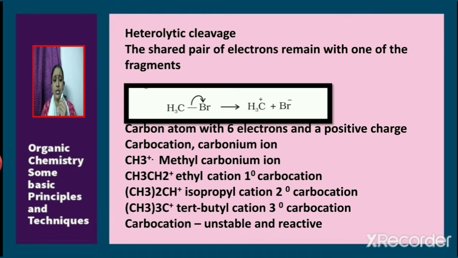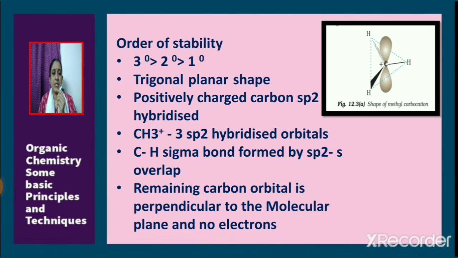Therefore, it is a tertiary carbocation. So as a result of heterolytic cleavage, we get carbocations, and these can be either primary, secondary or tertiary. The carbocations are unstable and hence they are reactive. The order of stability of carbocations is tertiary greater than secondary greater than primary. So tertiary carbocations are the most stable.